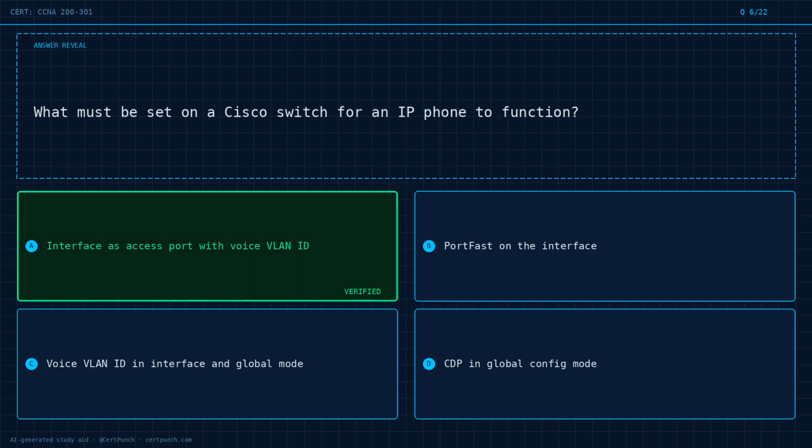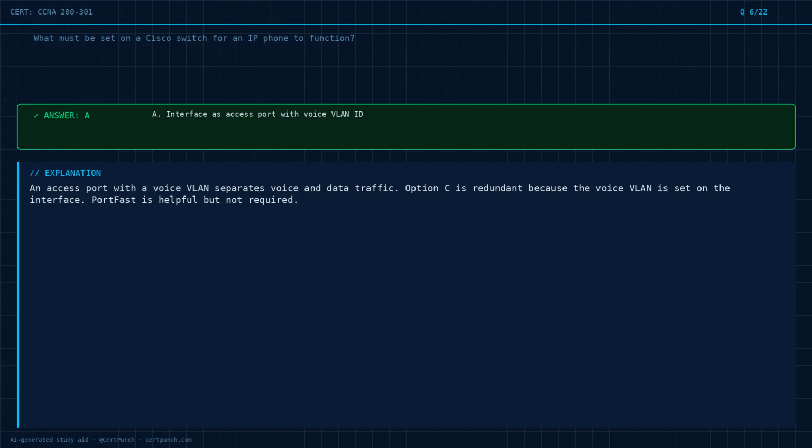The answer is option A. Exam logic. An access port with a voice VLAN separates voice and data traffic. Option C is redundant because the voice VLAN is set on the interface. PortFast is helpful, but not required.